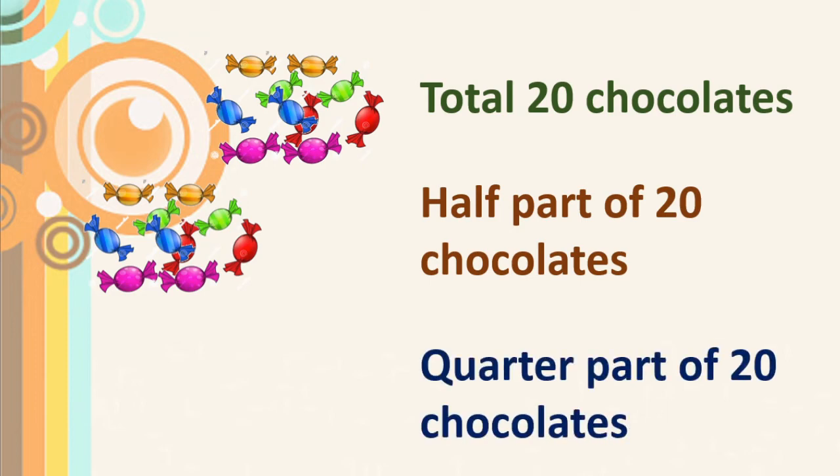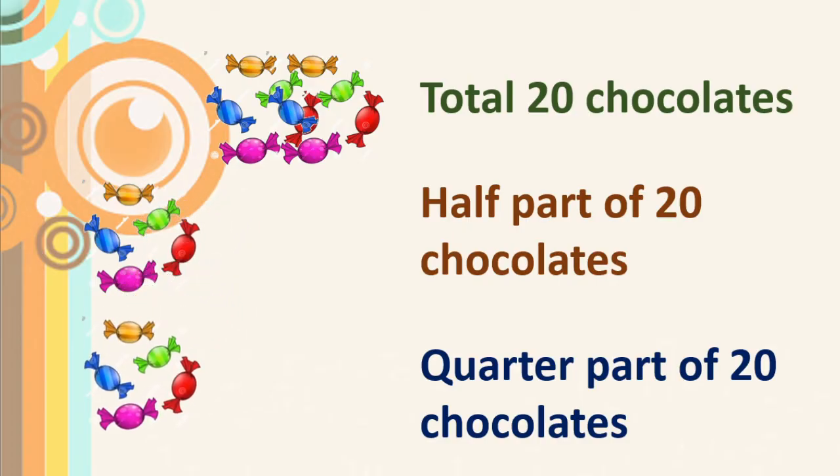Right? Now 2 more friends came. Now you are 4 friends. Then what will you tell your friend? Give him half of yours and I will give another friend half of mine. Then half of half, that is nothing but a quarter portion. How many chocolates will you give to your friend? Yes, 5. Isn't it? Very good. Means all the 4 friends, they got 5 chocolates. Right? Very good.